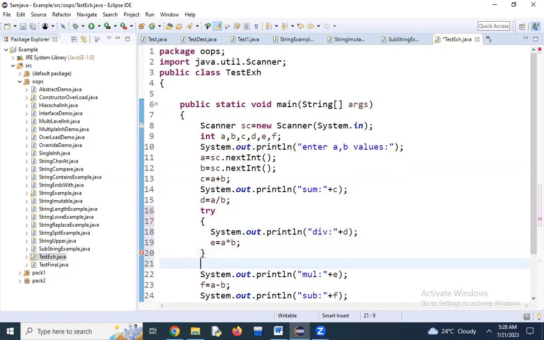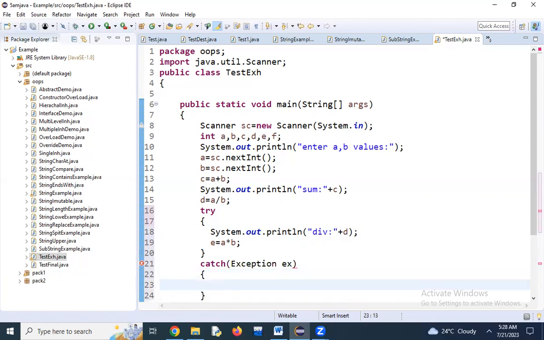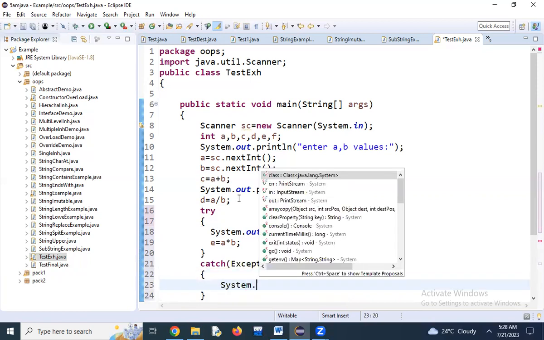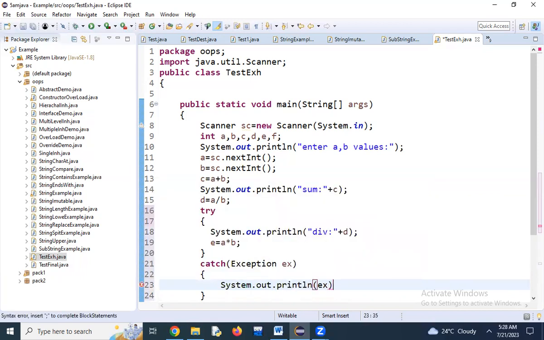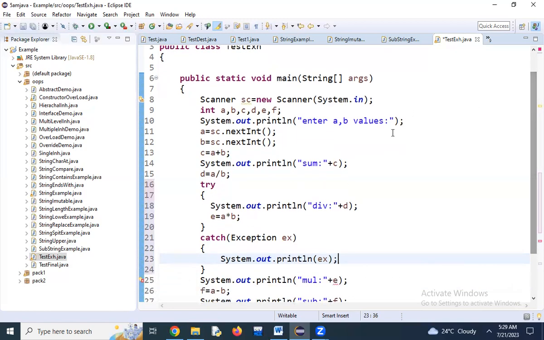Next, try is to try to identify the exception. It cannot handle it. Who will handle? Catch will handle. Catch, Exception EX. System dot out dot println EX. That means now it will throw the exception and maintain the normal flow of the execution. Observe clearly, this is about the try catch block. What happens?